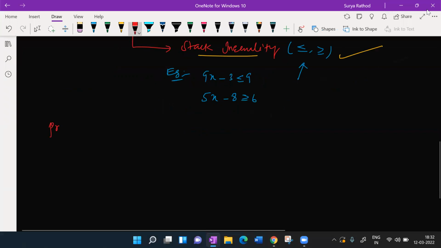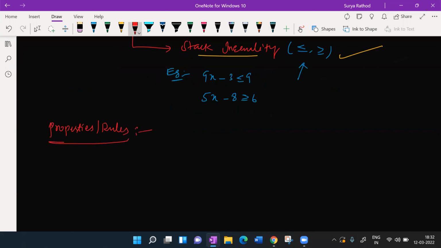Now let's talk about properties, or you can say rules. Very simple.